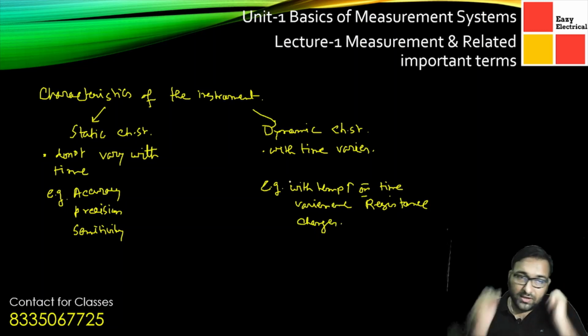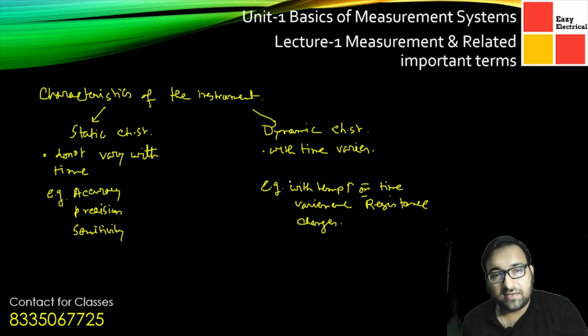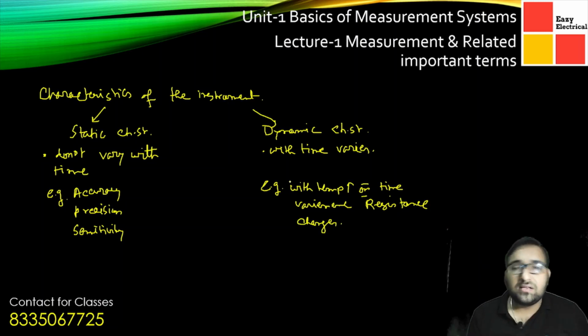So now we can get a simple idea of what the static characteristics and the dynamic characteristics of the instrument are. These are the fundamental and the most basic parts of the static and dynamic characteristics of an instrument.